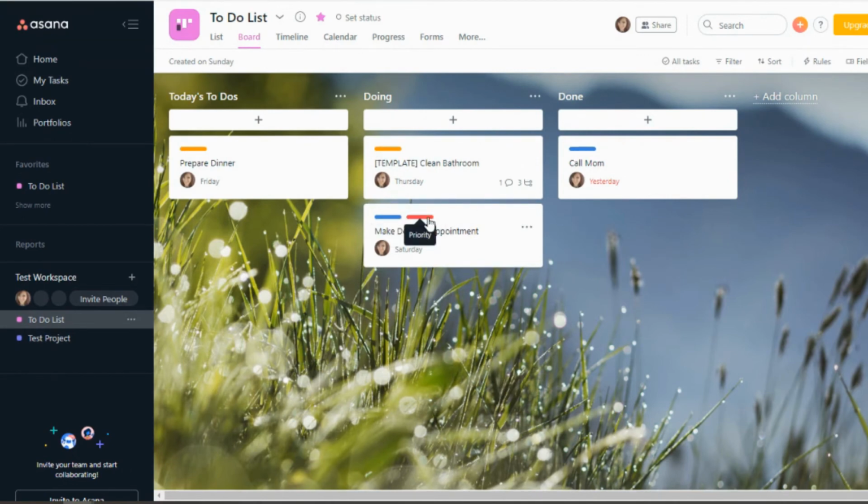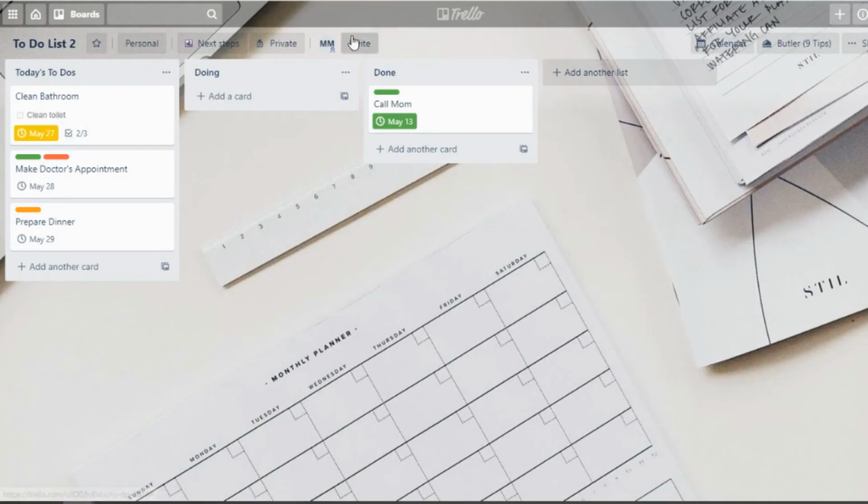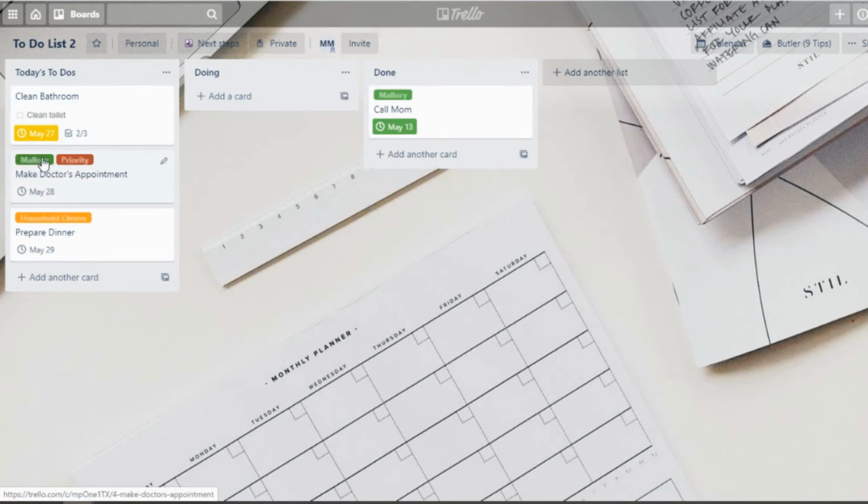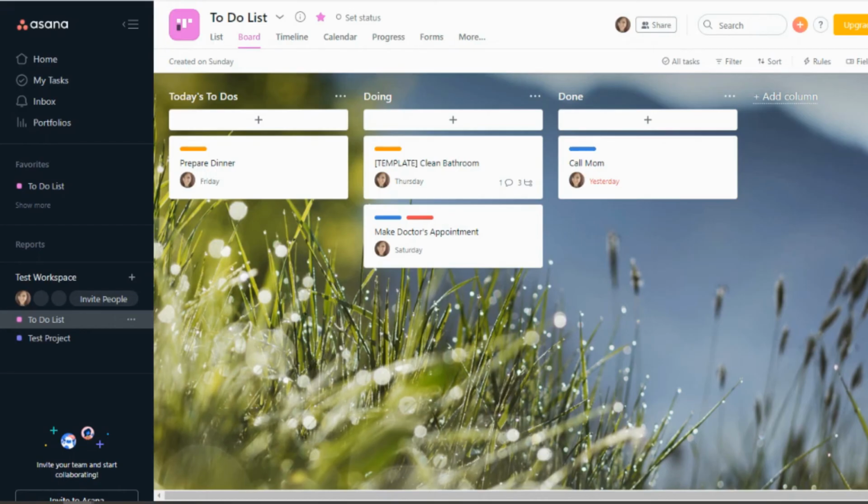Now, with Trello, you can actually click on the color and it will drop down and show you what the label name is. So let me go back to Trello, exit out of this, and let's look at this one here. Let's click on this, and you can actually see the label names. They'll show up there. Whereas Asana, you can only just hover over it to see the name. So that's just a little bit of a difference there.